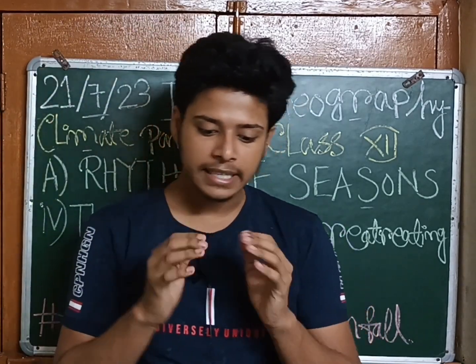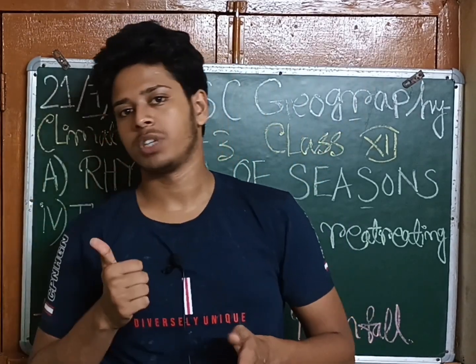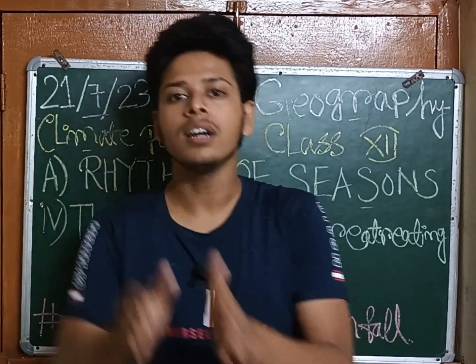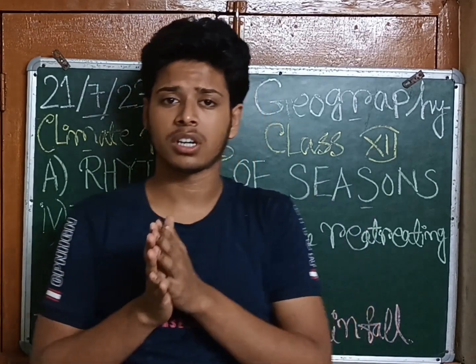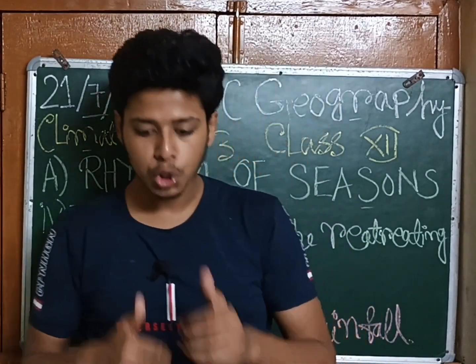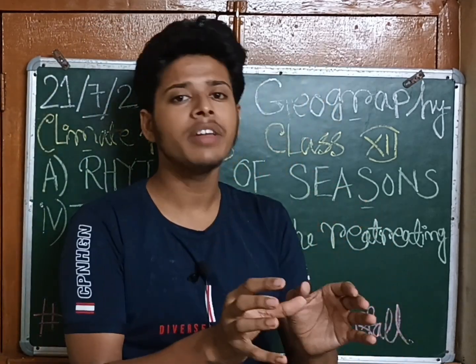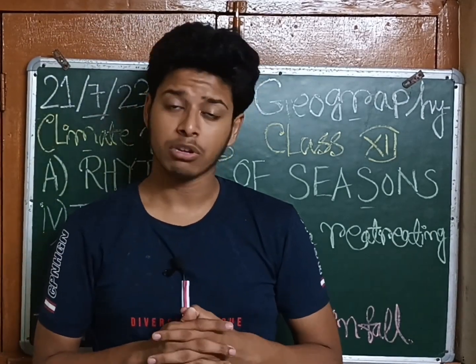The gradual decrease from Bengal and Orissa towards the west and the north west. There is a gradual decrease of rainfall, बंगाल एंड उड़ीसा से लेकर नॉर्थ वेस्ट एंड वेस्ट तक. और सेकेंडली क्या है? There is a declining trend from the east and west coast towards the interior of the plateau. ईस्ट एंड वेस्ट कोस्ट से एक डिक्लाइनिंग जो हो रहा है रेनफॉल का towards the interior of the plateau के इंटीरियर तक.